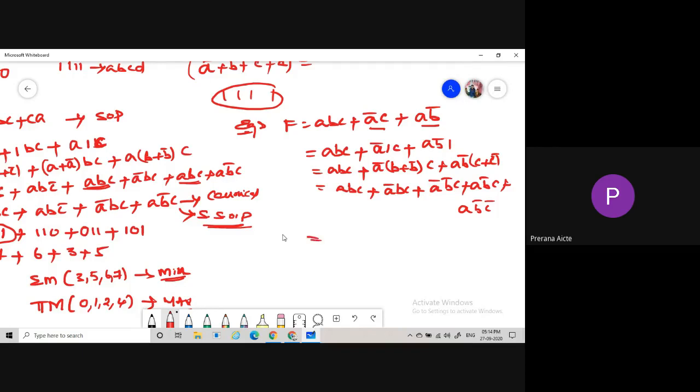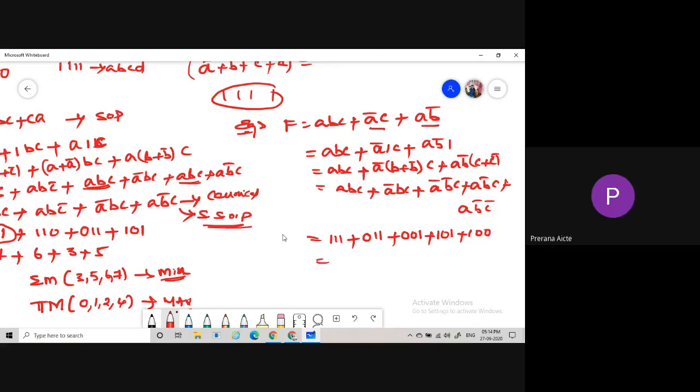And then we know about binary representation. So what is the value of ABC? 1 1 1. Plus A bar BC: 0 1 1. Then A bar B bar C: 0 0 1. Then A B bar C: 1 0 1, plus A B bar C bar.